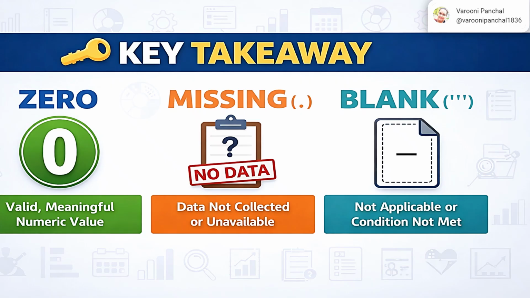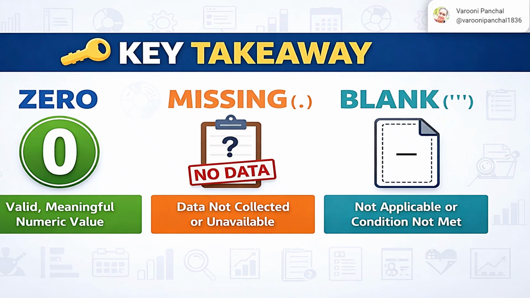So 0 is not something weird, and it does have meaning. 0 is very valid, and it carries a lot of weightage for changing the interpretation and giving a meaningful numeric value. So 0 has its own importance in the mathematics and statistics field.